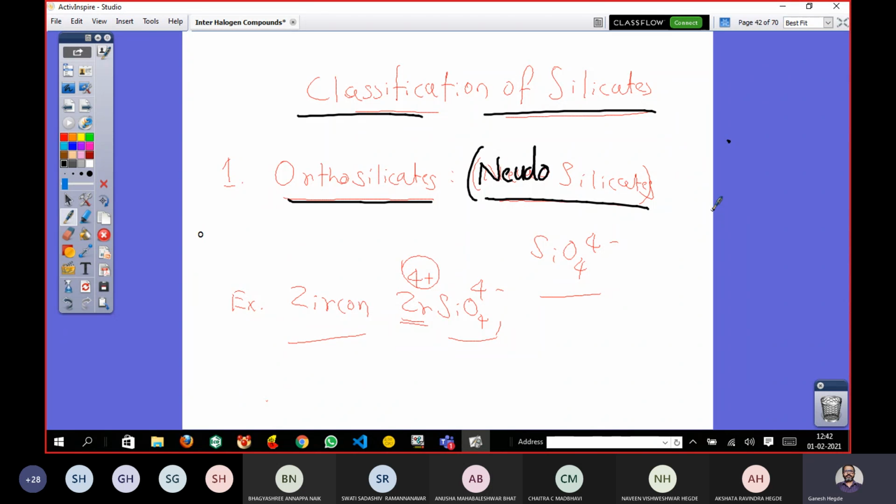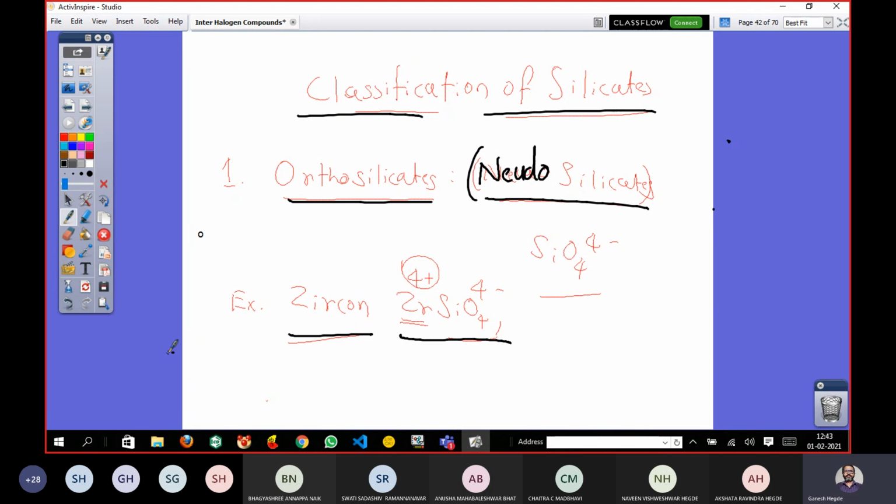The example being zircon. So zircon is ZrSiO4. Zircon is a zirconium. Zr is zirconium.